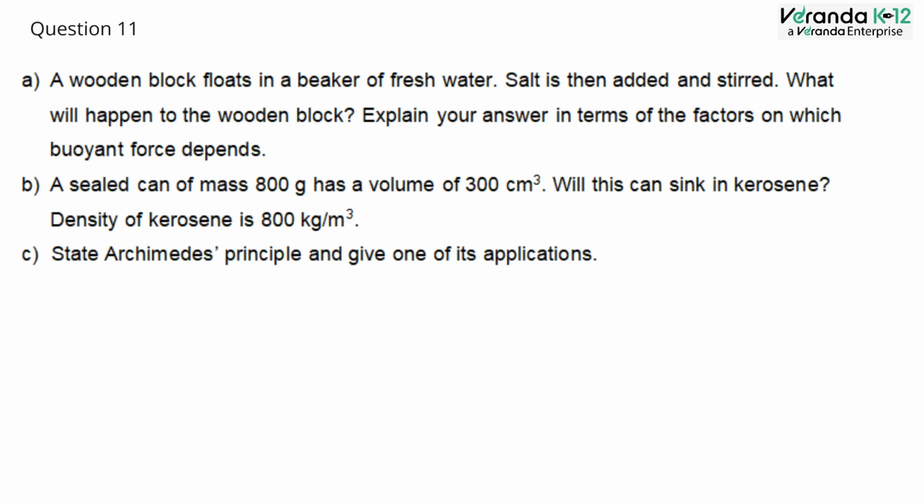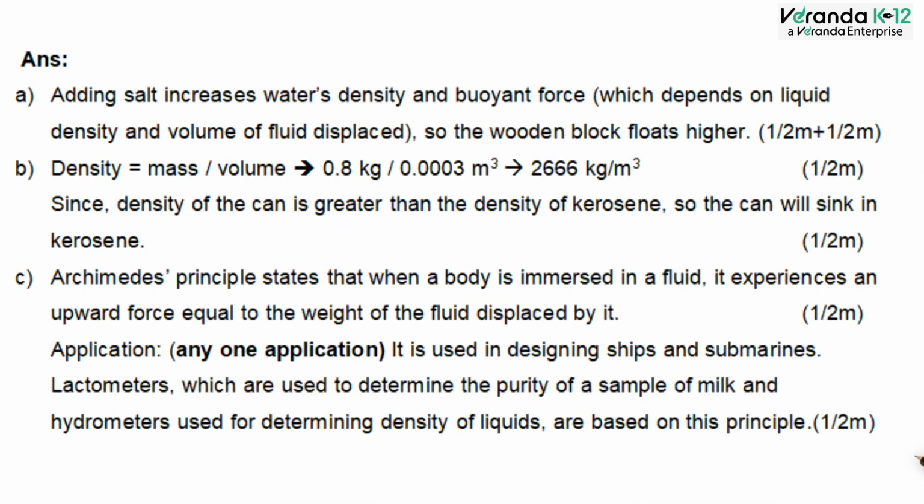Question 11b. A sealed can of mass 800 gram has a volume of 300 centimeter cube. Will this can sink in kerosene? Density of kerosene is 800 kg by meter cube. Answer B. Density is equal to mass by volume.